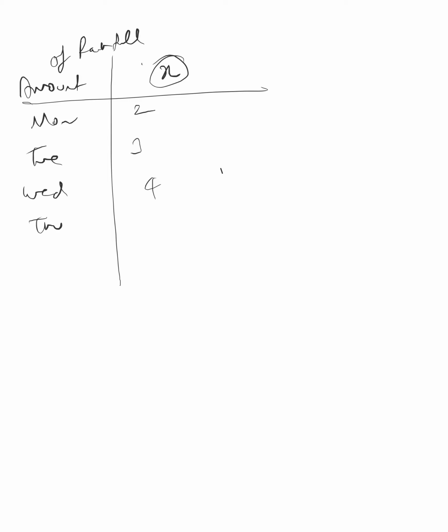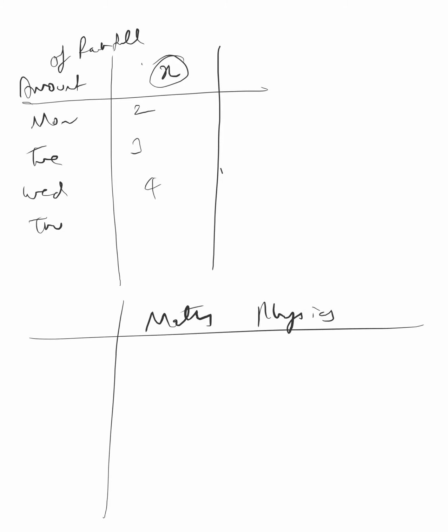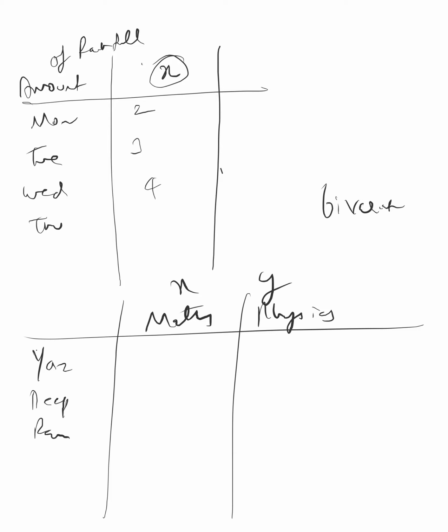But sometimes we have two data. For example, your marks in maths and physics, like that. Marks of all the students of the class in maths and physics. So that is a multivariable data, meaning X and Y, bivariate we call it. So, for example, many students will be there, and their data will be there. So X data and Y data.